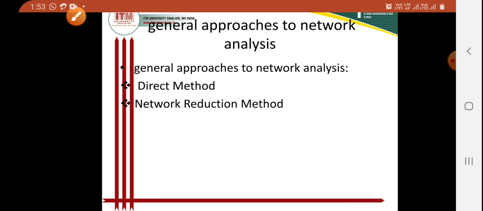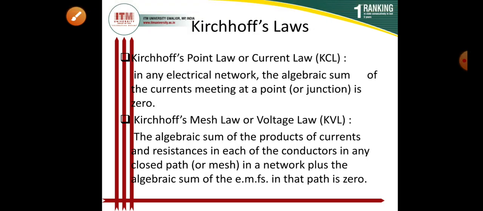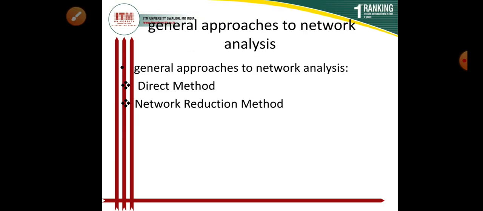In the direct method, the network is left in its original form while determining its different voltages and currents. Such methods are usually restricted to fairly simple circuits and include Kirchhoff's law, loop analysis, nodal analysis, superposition theorem.